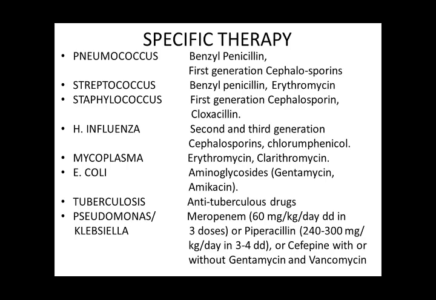For Pseudomonas and Klebsiella, these are also very common in newborn sepsis and pneumonia, we can use meropenem in a dose of 60 milligram per kg per day divided in 3 doses, or piperacillin 250 to 300 milligram per kg per day in 3 to 4 divided doses. Or we can use cefepime, which is a 4th generation cephalosporin, with or without gentamicin and vancomycin. And vancomycin is also very effective for staphylococcal pneumonia.